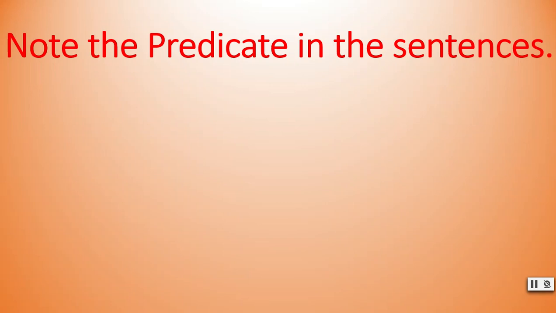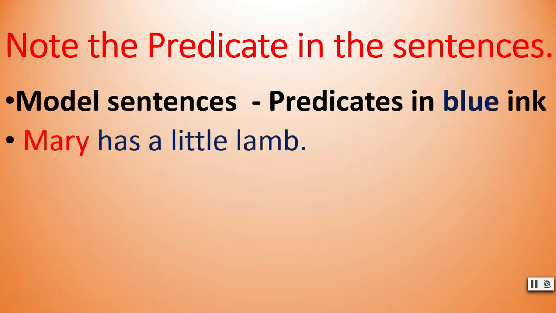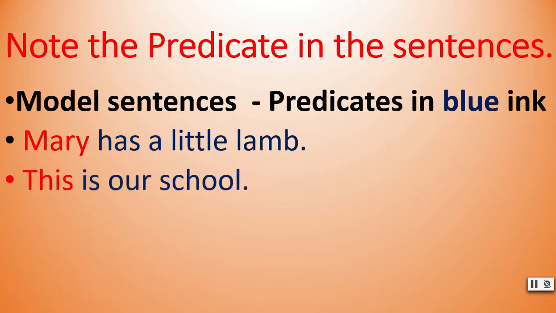Now, note the predicate in the sentences. Model sentences. Predicates are in blue ink. Note this point. Predicates are in blue ink. Mary has a little lamb. Has a little lamb is the predicate. This is our school.